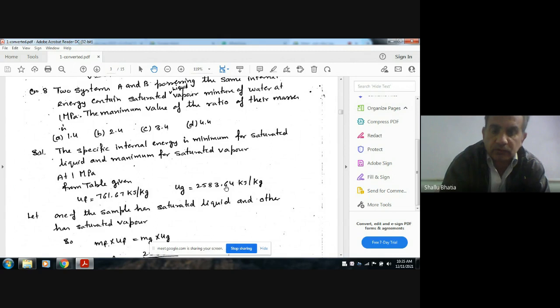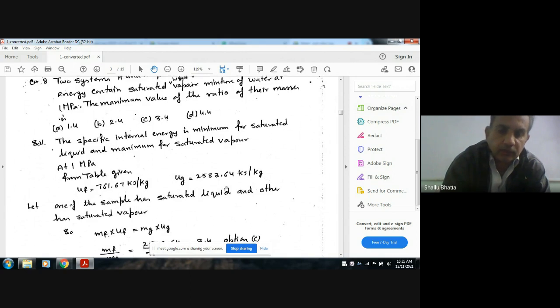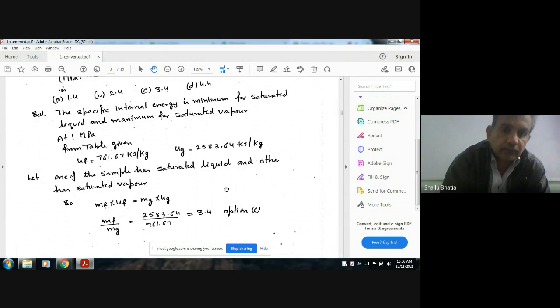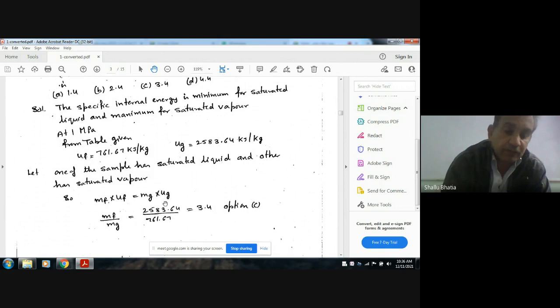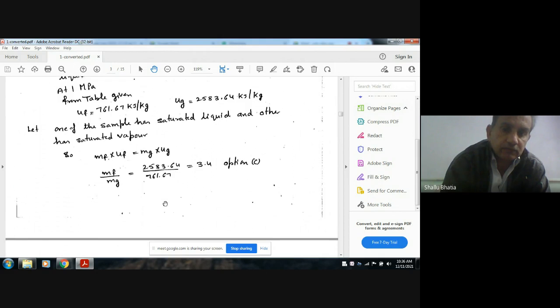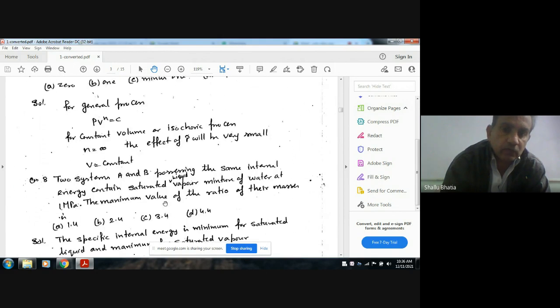Now, if one sample contains only liquid and the other sample contains only pure vapor, then the ratio of their masses will be maximum. As the total internal energy is the same, MF into UF is equal to MG into UG, where MF is the mass of liquid and MG is the mass of pure vapor. So MF by MG is equal to 4. So the answer is option D.